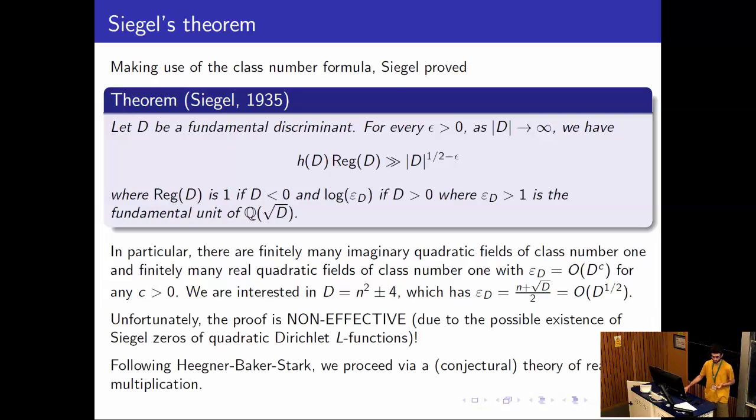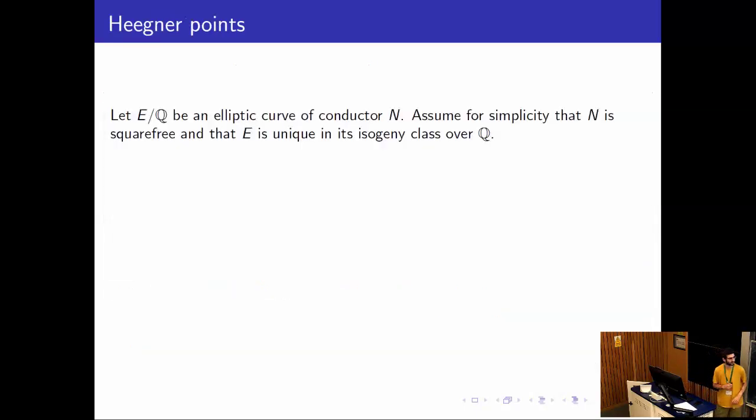So now I want to recall some facts about complex multiplication before moving on to real multiplication. So start with an elliptic curve over Q of conductor N. And for simplicity, we assume that E is semi-stable, so its conductor is square free, and that it's unique in its isogeny class over Q. So in particular, it has a trivial torsion over Q.